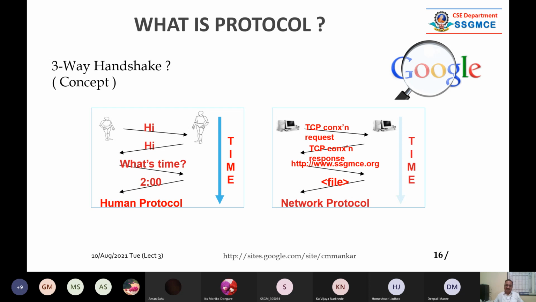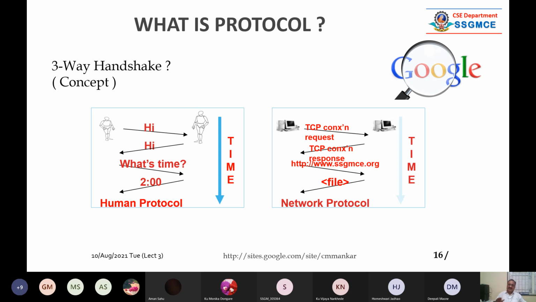So this is how a protocol works. And you have to understand the concept of time. Here is the time, matched with the time scale. Here we shall learn at some other time what exactly the concept of the three-way handshake is. So you see the second diagram. That is a TCP connection. It is a well-known, very famous three-way handshake.